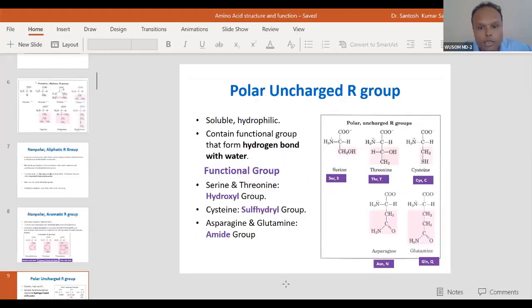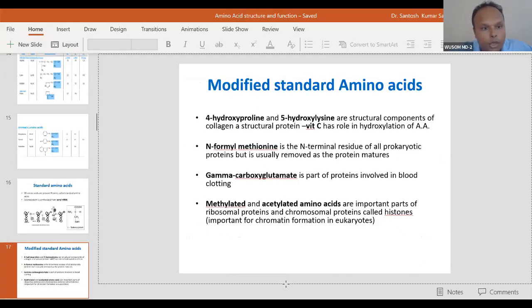Okay, so today we will talk very little about amino acids. I will show what this third charge is, then I will move forward.